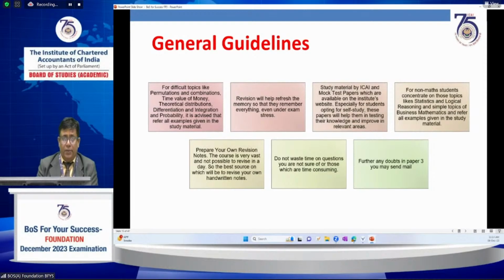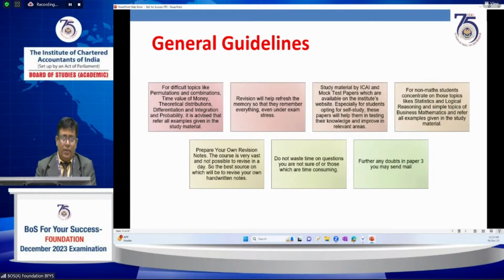And don't use online platforms of that kind. They may misguide you, so concentrate and be self-motivated. Don't waste time on questions that are time consuming, and concentrate in your own way. The main motto is to clear this examination.